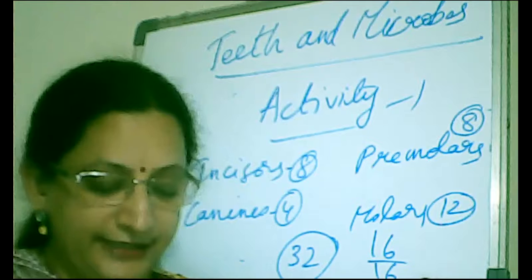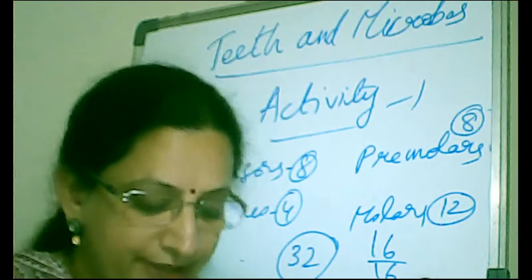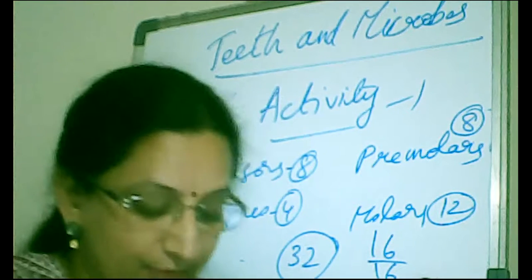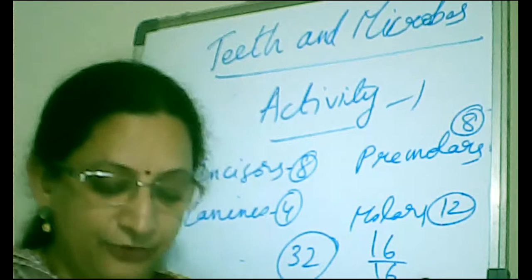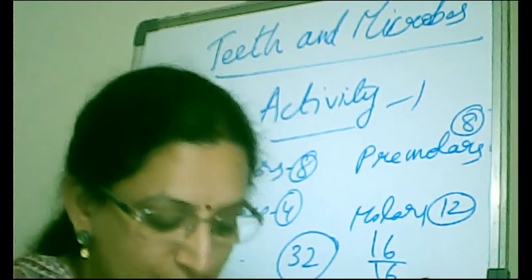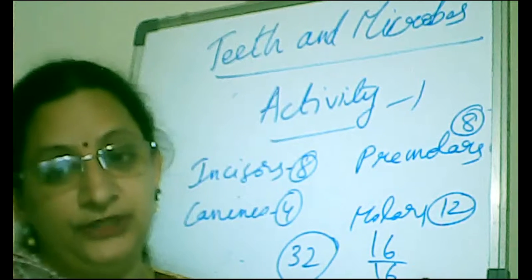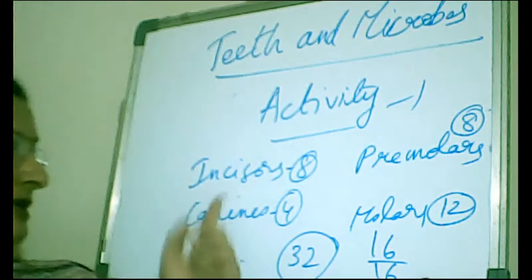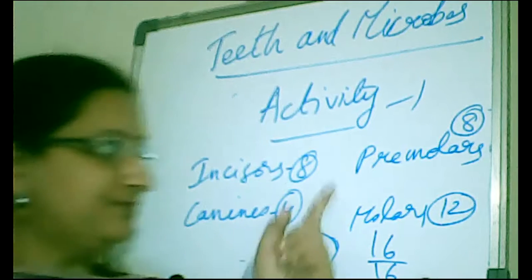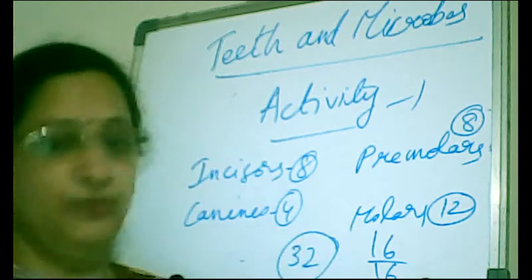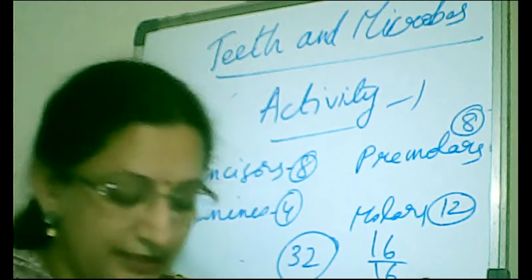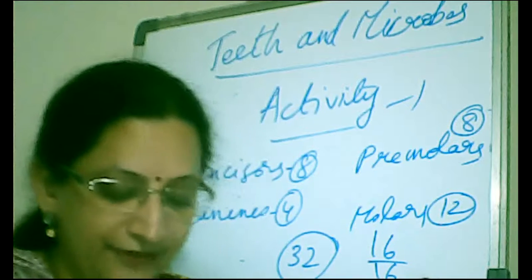Molars or the grinding teeth. These are broader than premolars and have broad surfaces to grind the food. There are 6 molars in each jaw. So what is the count now? Incisors 8, canines 4, premolars 8 and the molars 12. So these are the number of teeth that you have in your mouth.